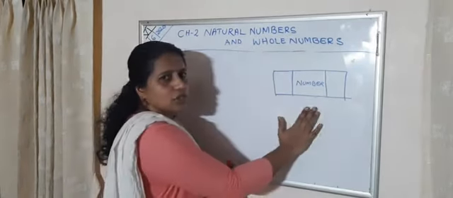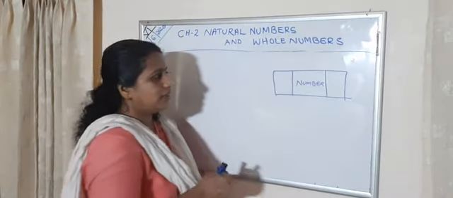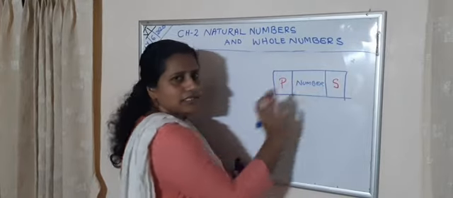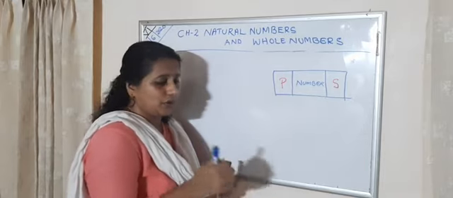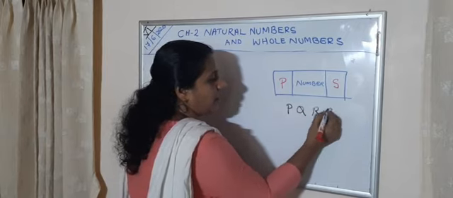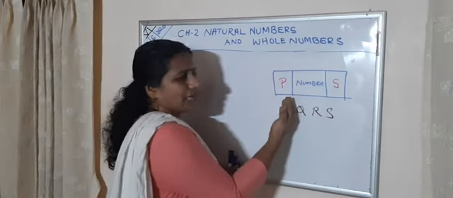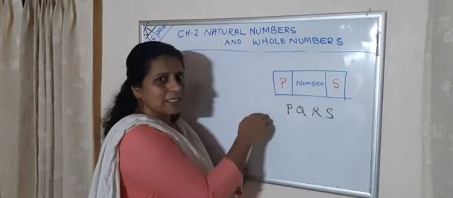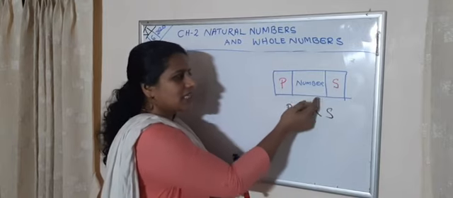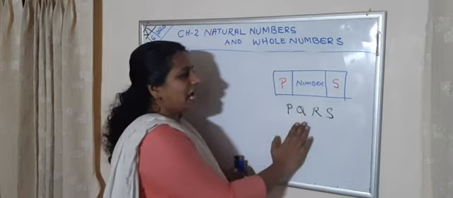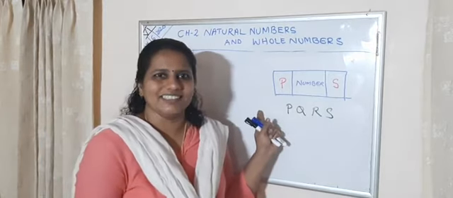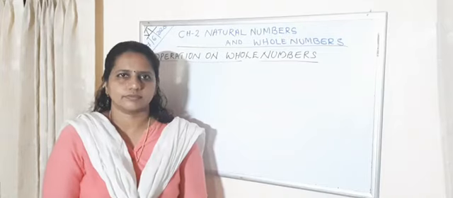If this is your number, write P for predecessor here and S for successor here. Now you know the alphabetical order: P, Q, R, S. So look here, P always comes before S. So the predecessor always comes before the number and the successor always comes after the number. Good. Thank you.